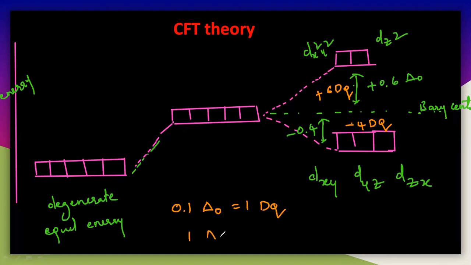Or if you write 1 delta naught, then it is equal to 10 Dq.